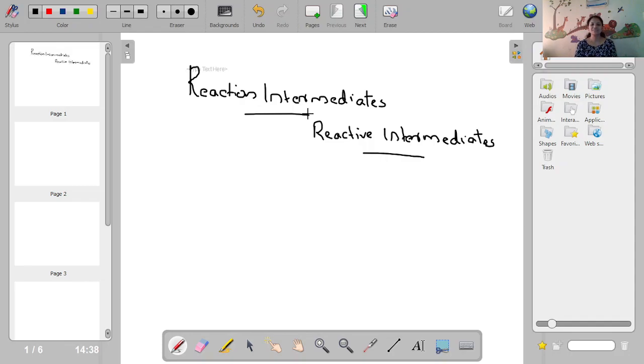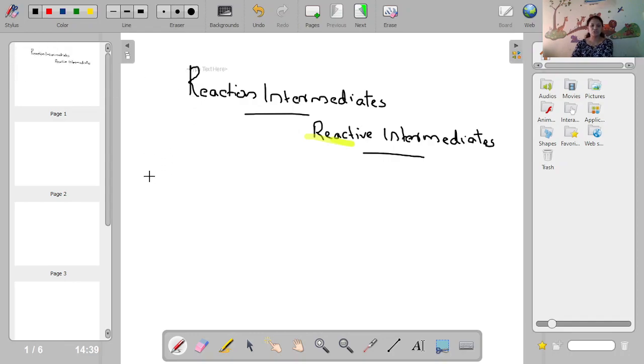Welcome dear students. Now we are discussing the most important topic in the first module, that is nothing but reaction intermediates or reactive intermediates. We are going to discuss reaction intermediates or reactive intermediates. So this is the most important topic in this first module. And what are reaction or reactive intermediates?